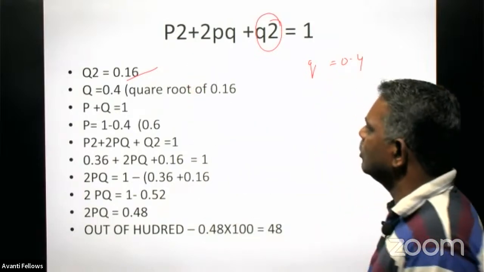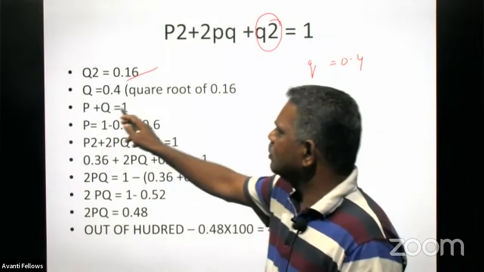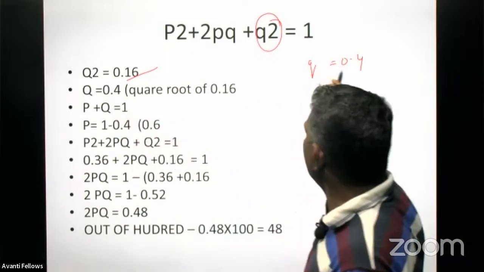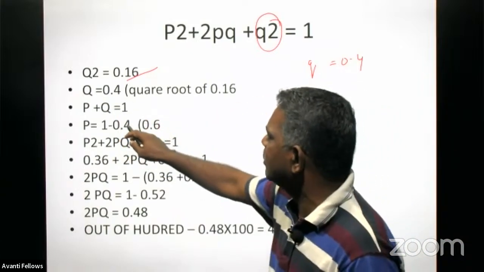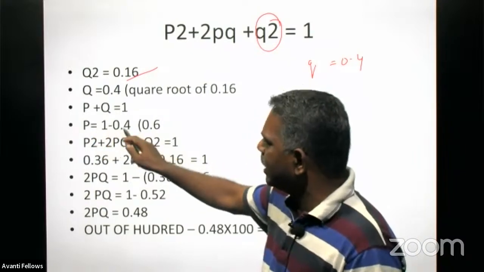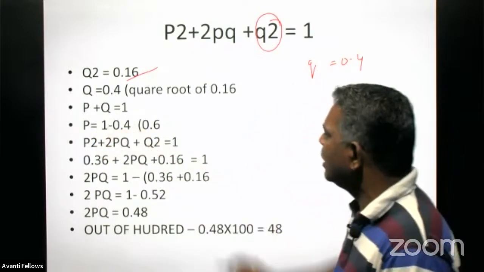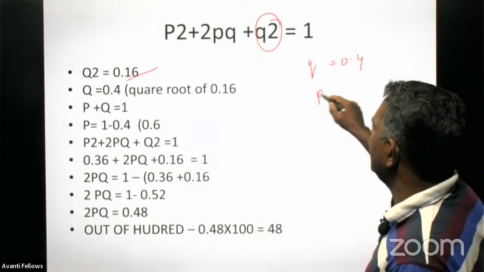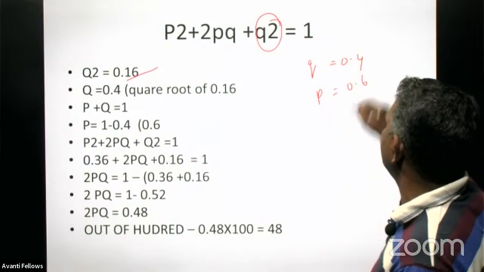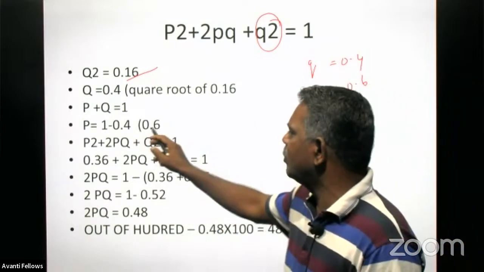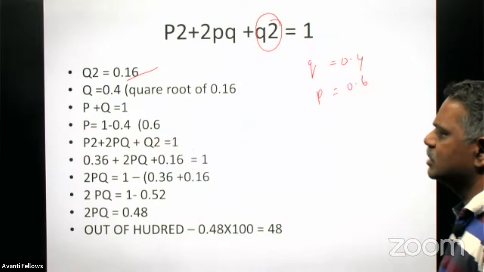How to get the value of p? p plus q is equal to 1. We know the value of q, that is 0.4 only. And to get the value of p, we have to subtract 0.4 from 1. That is 0.6 only. So here p is equal to 0.6 only. p is 1 minus 0.4, that is 0.6 only.